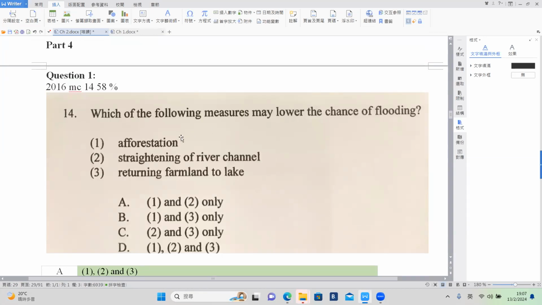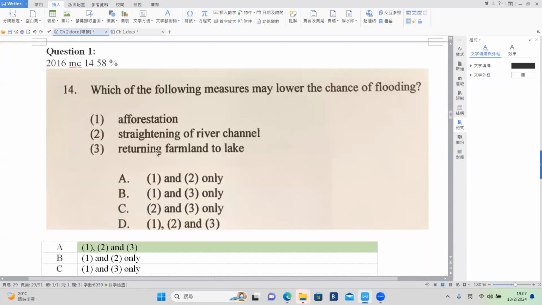Afforestation is okay because it can reduce the water going into the channel. Straightening of the river channel is also okay because it can reduce the silting of the river, okay? Because in general, the velocity will be faster.